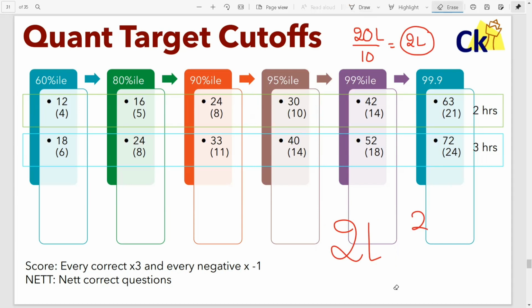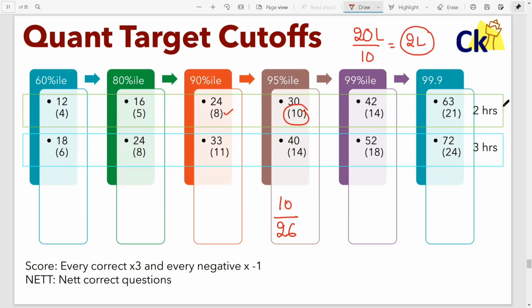And look at it the other way around, yaar. Out of 26 questions, you have to do 8 questions correct to clear the cutoff, or best case 10 questions correct. So 10 questions correct out of 26 questions. This is a very low cutoff, yaar. That's it. That's all you have to do.